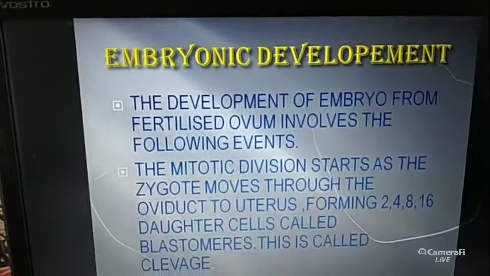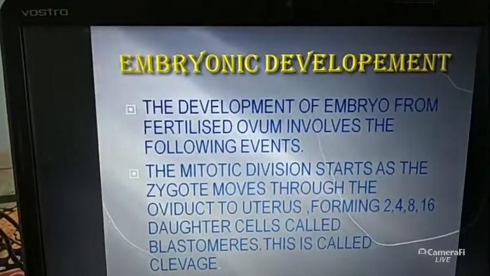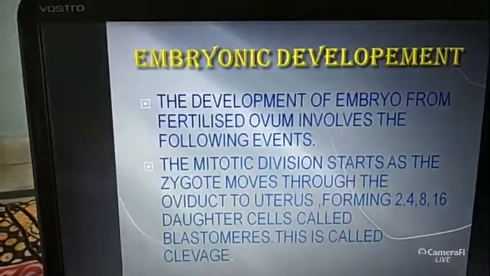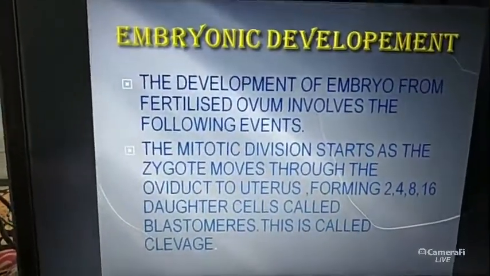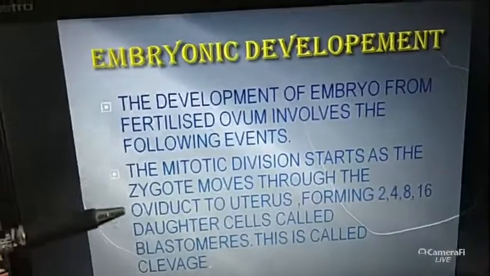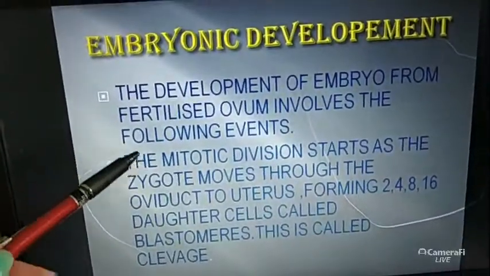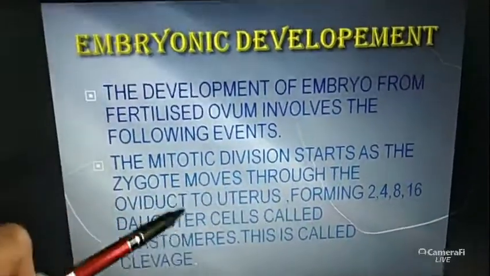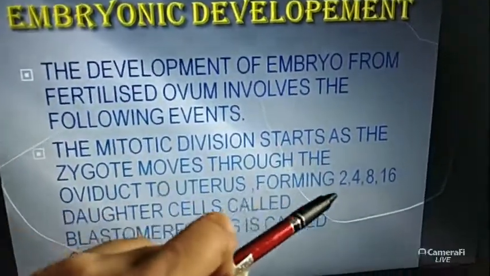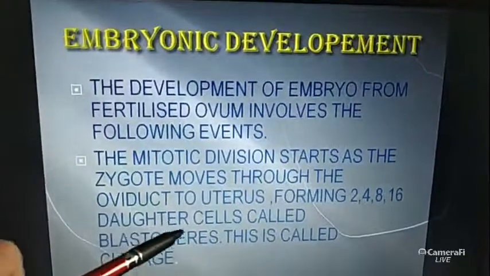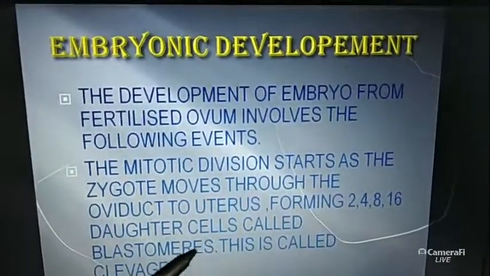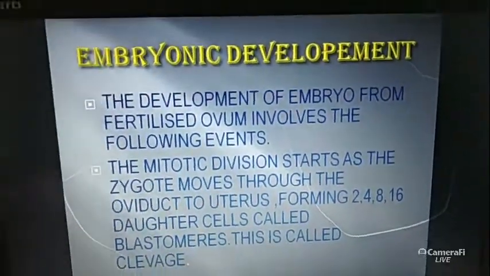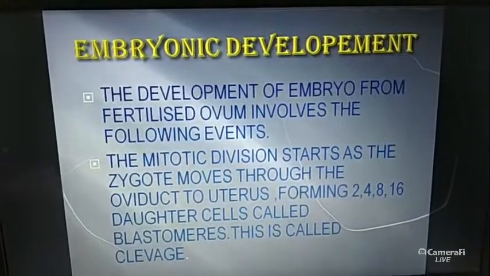So there are some events. The first event is that mitotic division starts as the zygote moves through the oviduct to the uterus, forming 2, 4, 8, 16 daughter cells called blastomeres. This is called cleavage. Then what does it mean? What is the meaning of all these things?